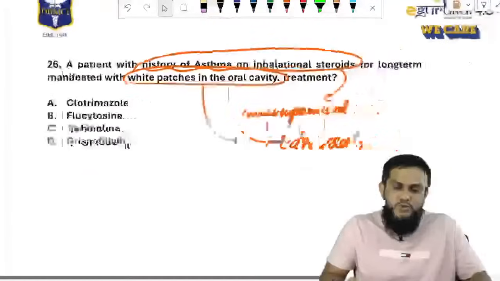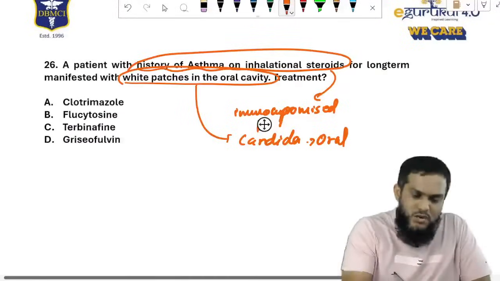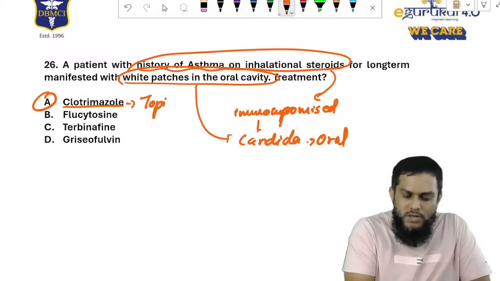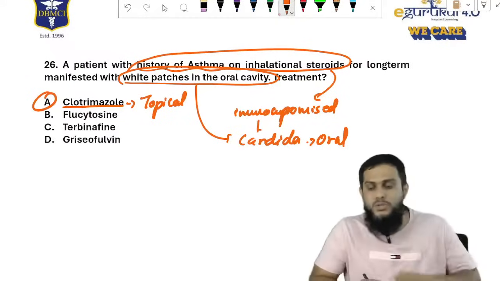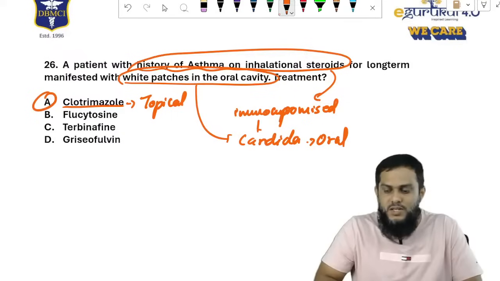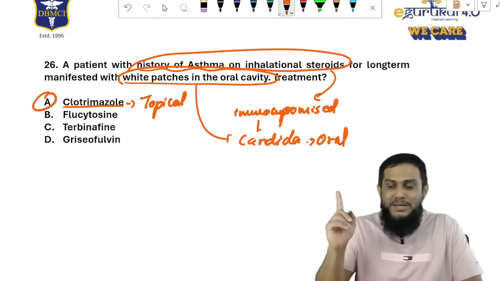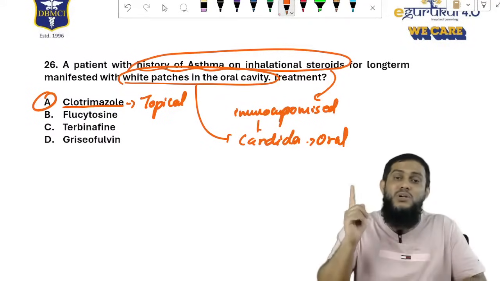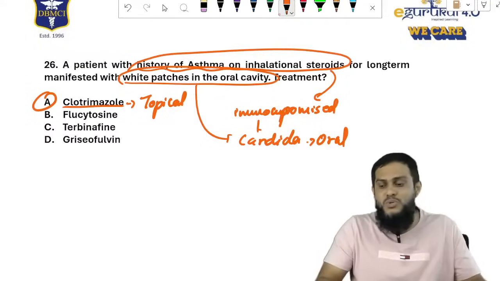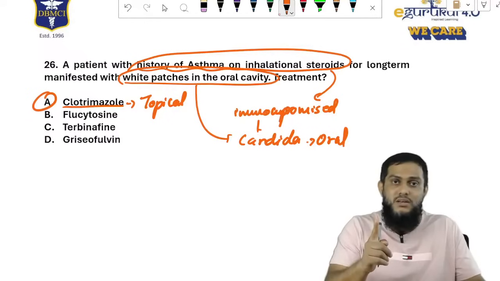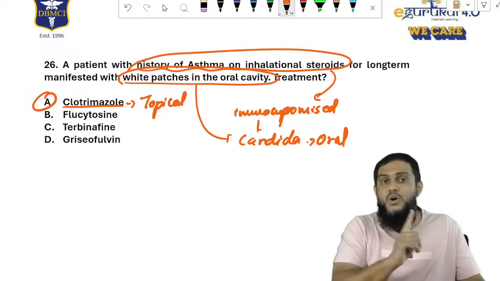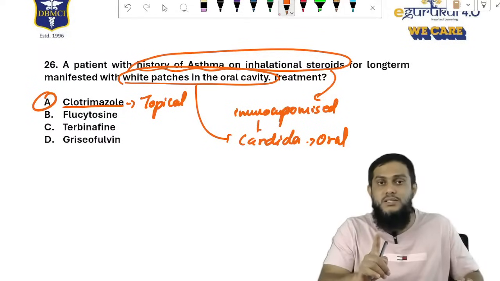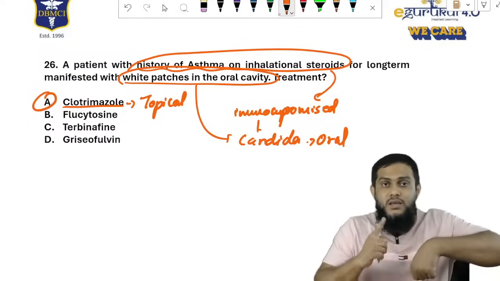So the drug which is present is clotrimazole, and clotrimazole is used for topical, local application. Don't say nystatin, please. I told you, nystatin is used only on the skin, not on the mucous membrane. This is mucous membrane. Nystatin is only for the skin.